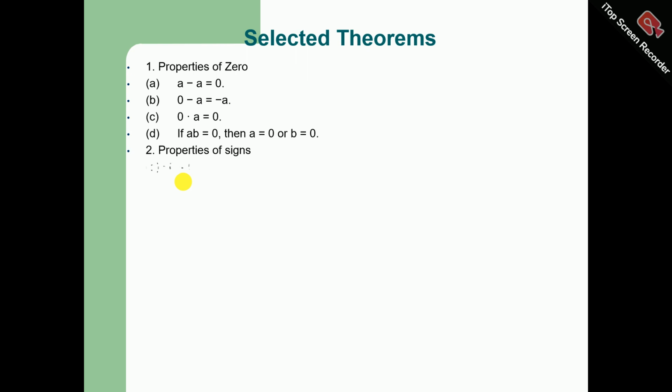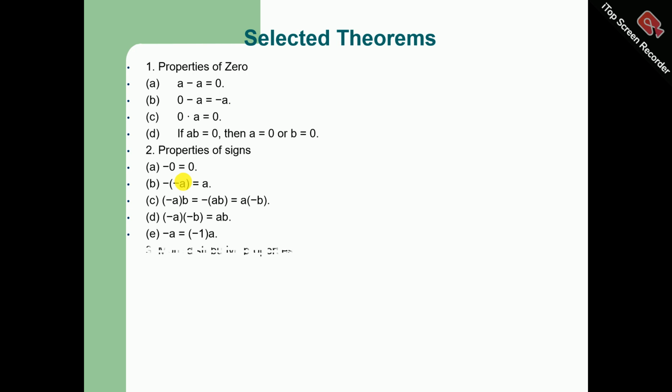Properties of signs. Minus 0 is equal to 0. Minus into minus A is equal to A. Minus A times B is equal to minus AB, or A into minus B. Minus A into minus B is equal to AB. Minus A is equal to minus 1 times A. We have some more distributive properties.